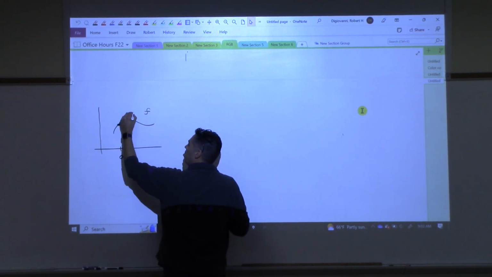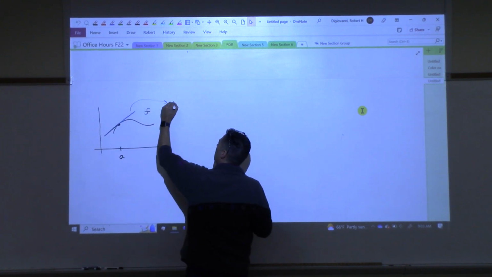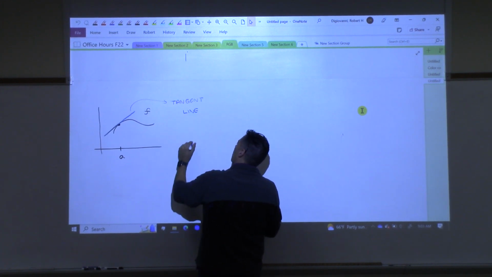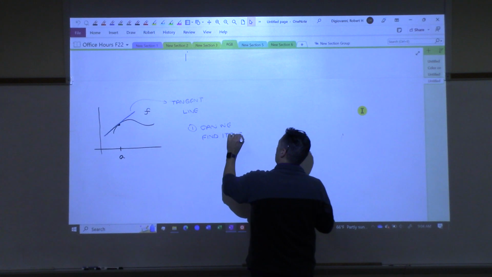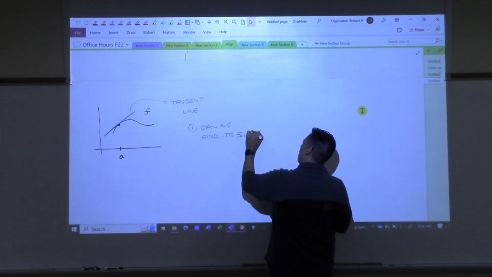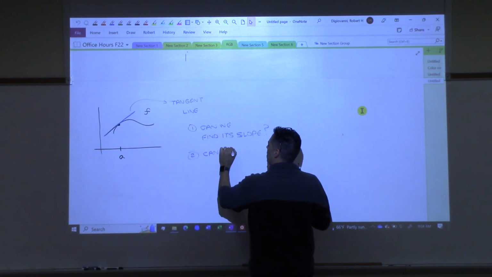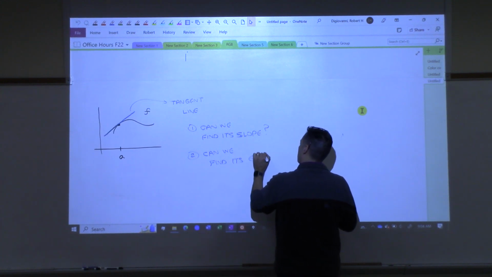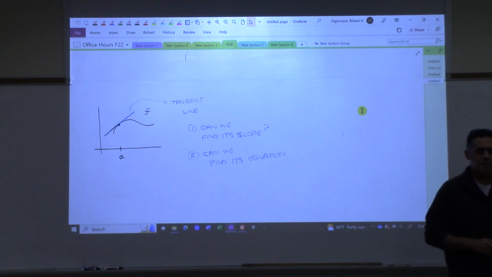First, can we find the line that's tangent to that? That's called your tangent line. One, can we find its slope? That would be the first question. Second question, can we find its equation? That's the main takeaway from last class.